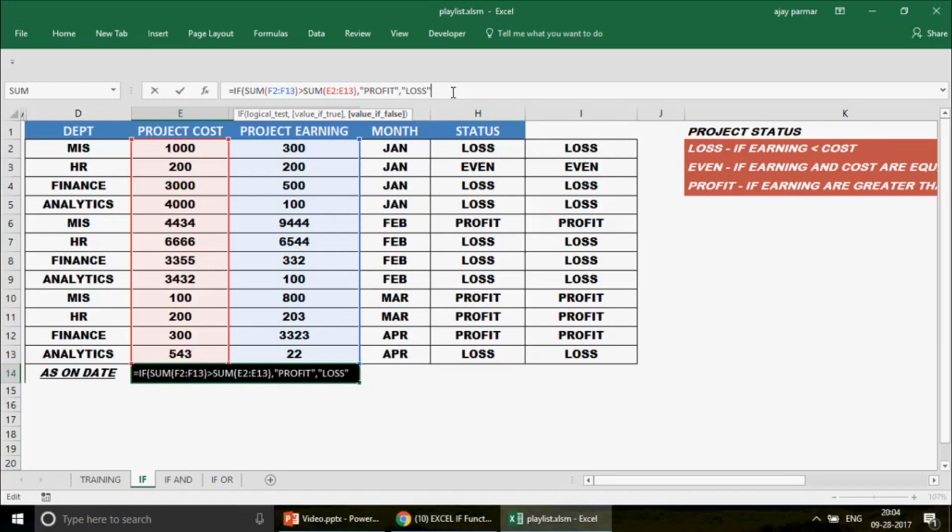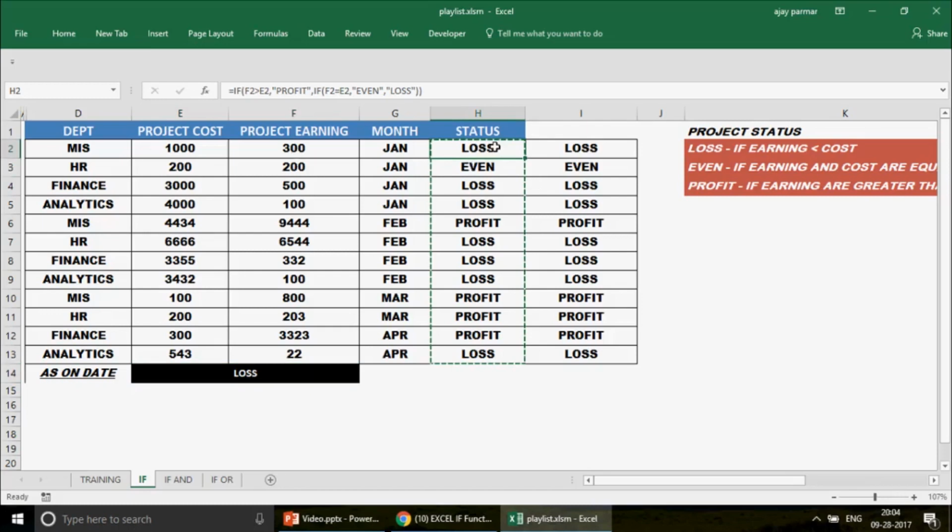Now I'm not here going to write the equals to sign, the even sign, though you can write the condition: if the sum of F2 colon F13 equals the sum of E2 colon E13, then let's have the even. I don't think that is going to happen, because after all you're going to calculate the as on date, which will have so many months included, but still you can write it. But I'm just going to write these two conditions, and there we go, and we can see that we have got the loss now here, right? So this way you can calculate the as on date,